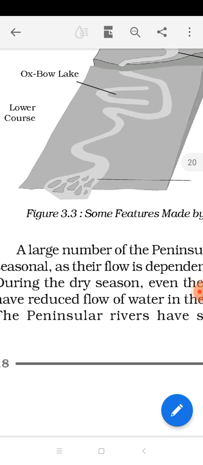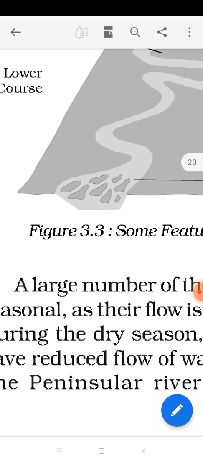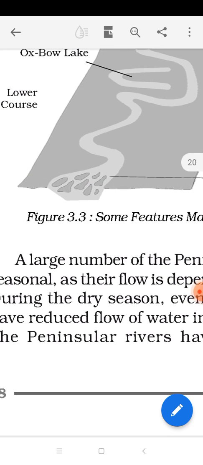So this will create an island, and these islands which we call delta, they are having a specific shape. Okay, these are not random shapes. They are having a specific shape like a triangle, and in the Greek language triangles are known as delta. So from where did the delta name come? From the Greek language. In Greek they call the triangle shape delta, and if you see these islands, the shapes are similar to delta, not exactly a triangle, similar to a triangle, so we name these features as delta.